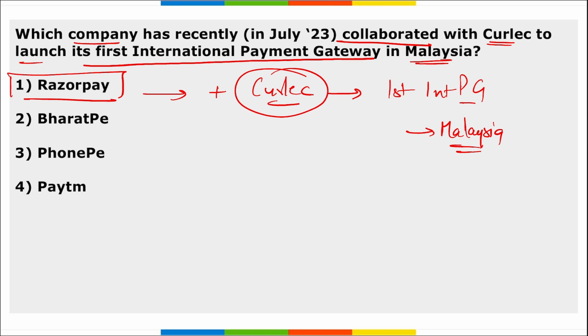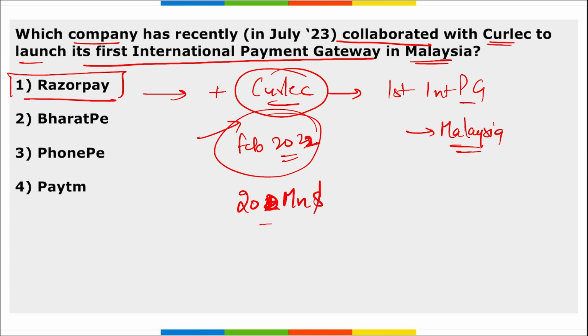And you need to remember that Razer Pay bought Garlic in the month of February 2022, and the deal was for $20 million. And now they are working under the brand Garlic by Razer Pay in Malaysia, correct? And they have launched the first international payment gateway in Malaysia.